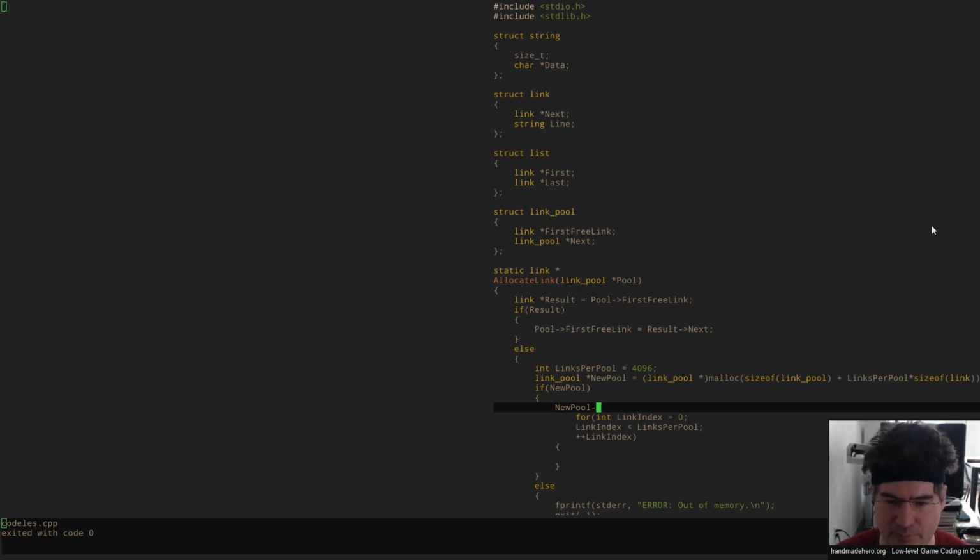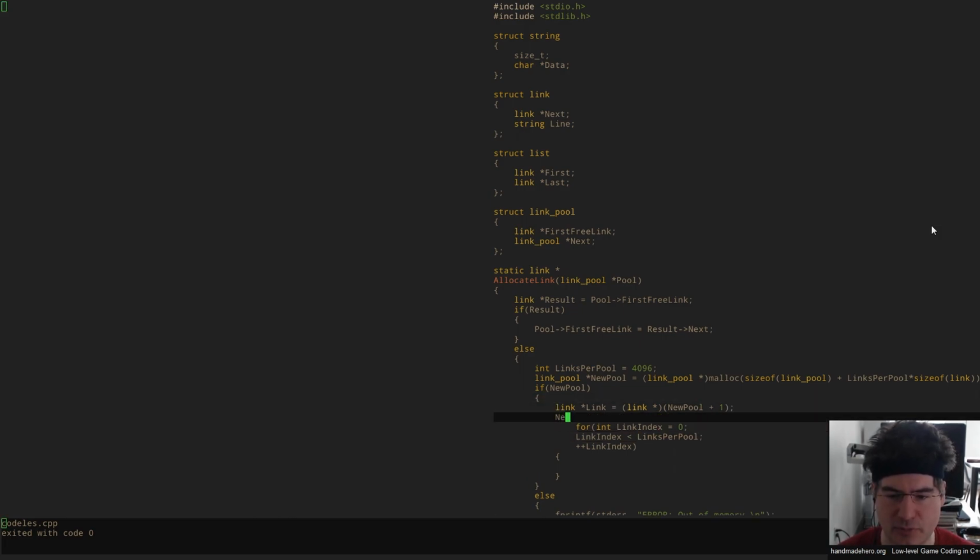So what we need to do here is say, all right, that new pool has to be able to take the pointer to the first link. Where's that first link going to be? Well, we know it's going to come right after the link pool structure, right? Right after this is the link we actually have. So we can cast that to the link, and now we can step through each of those individual links we have. How many links do we have? We know we have links per pool worth of them. So we know the new pool has to point to the first link. That's a definite.